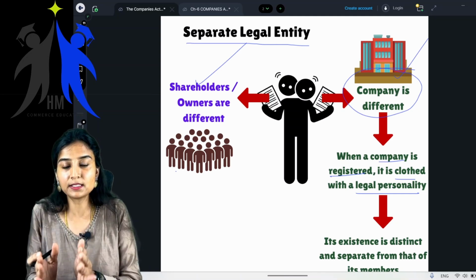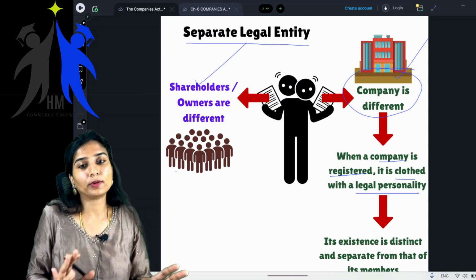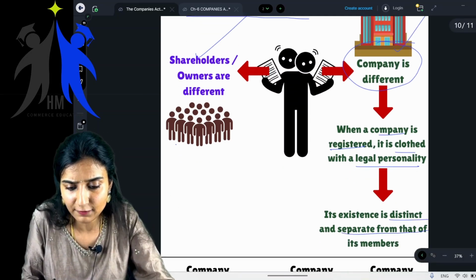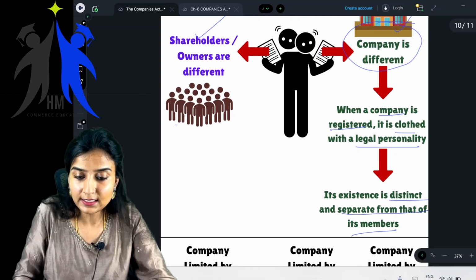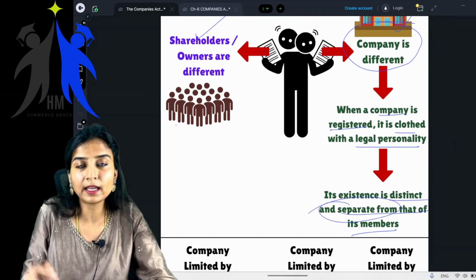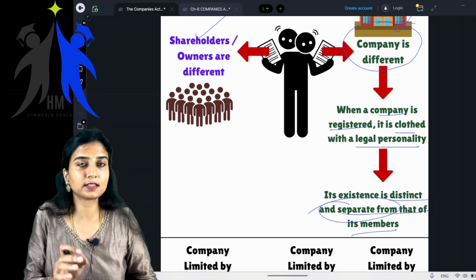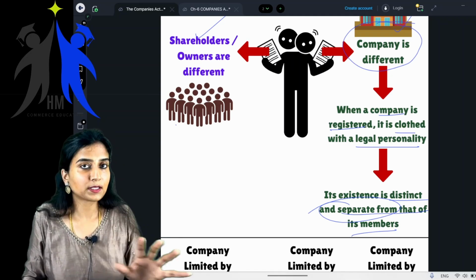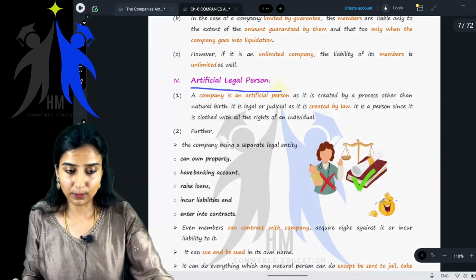There is a separate existence as a company. As a company itself, you are a person, and it is separate from its owners. Getting it? Its existence is distinct and separate from that of the members. This is what I'm trying to tell you. You can clearly distinguish between a company and the owners. Ownership is different, and the company is different. Now come to your book.